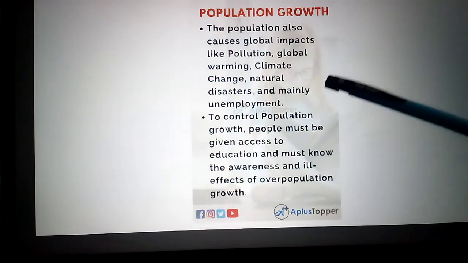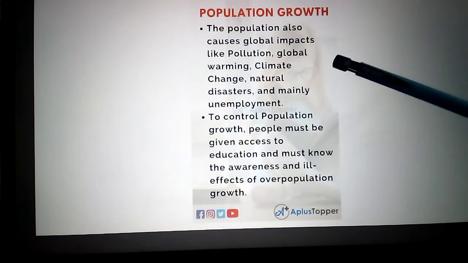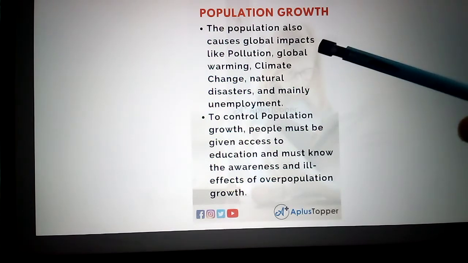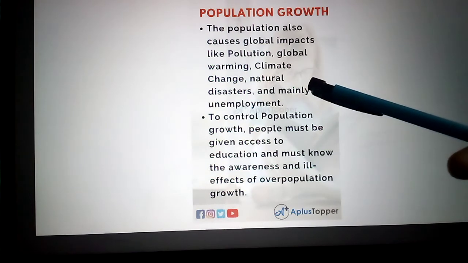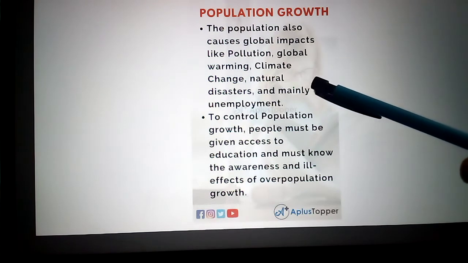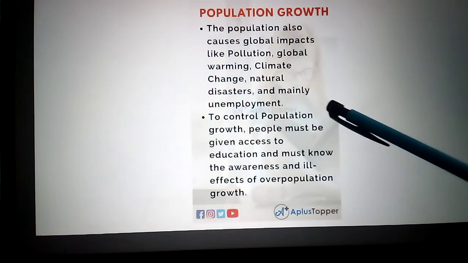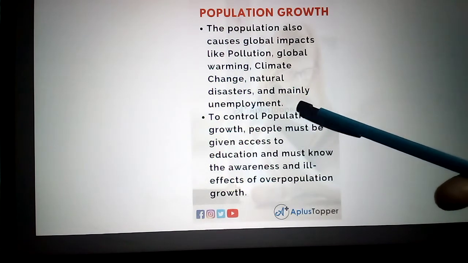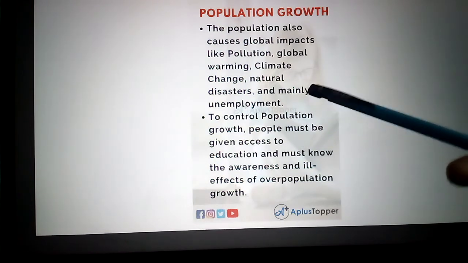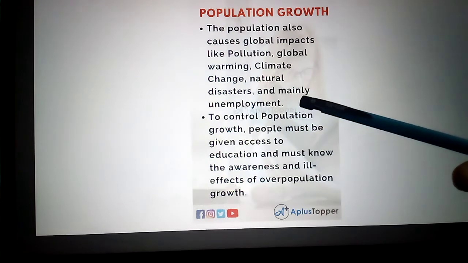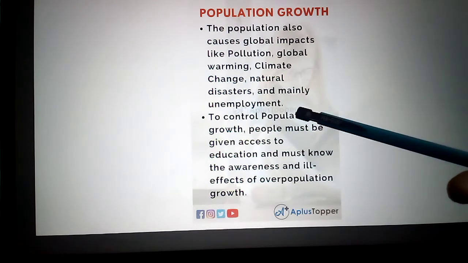With more population, they will use more mobiles, more automobiles, two-wheelers or four-wheelers. It leads to pollution, air pollution. Next, global warming, automatically the temperature will rise. Climate changes, natural disasters, and mainly unemployment. When the population is more, the government is unable to provide employment to all the people.